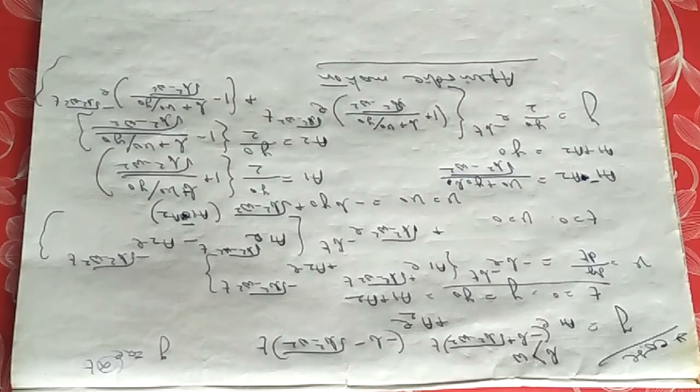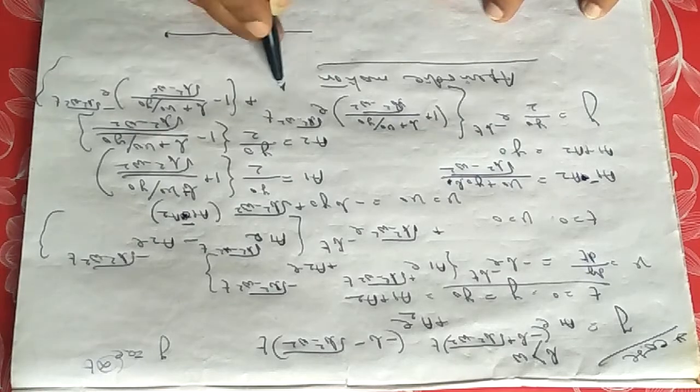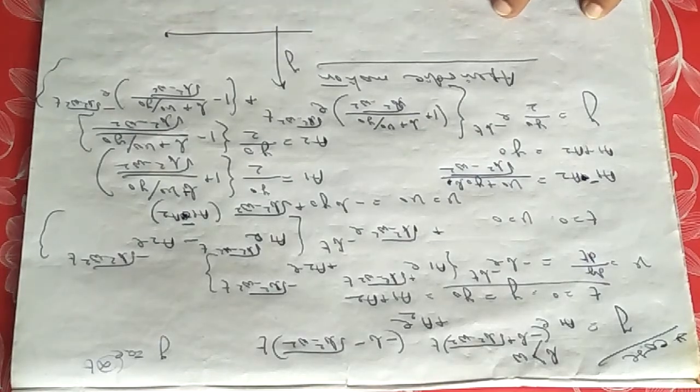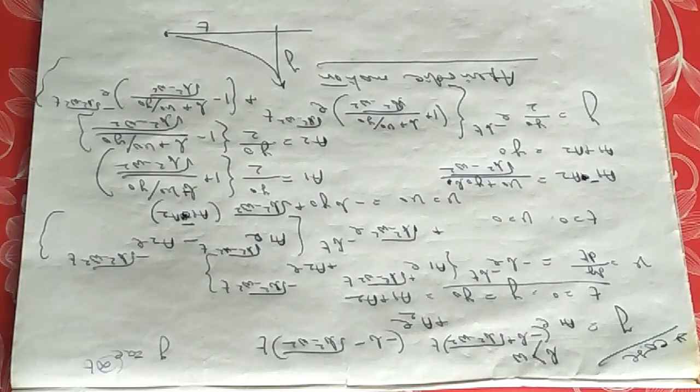So starting from the equation of damping, we are now reaching aperiodic motion, where if you plot amplitude in this direction and time in this direction, it will decay like this. It is called aperiodic motion.